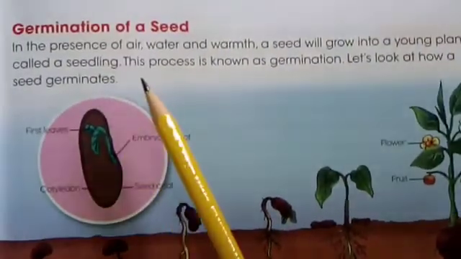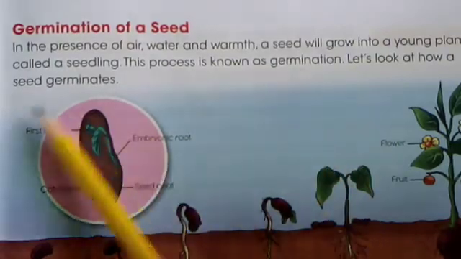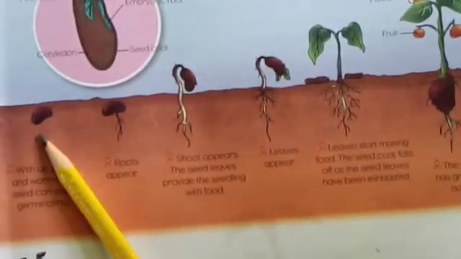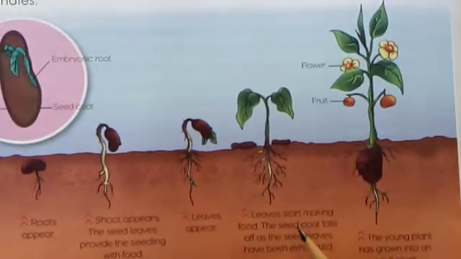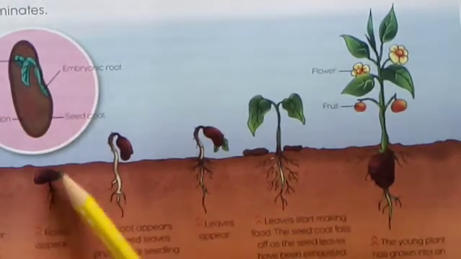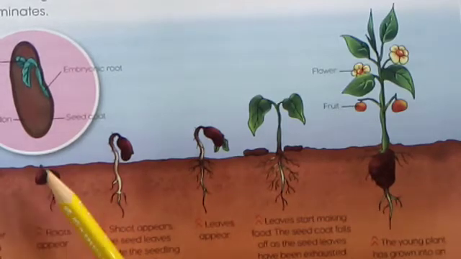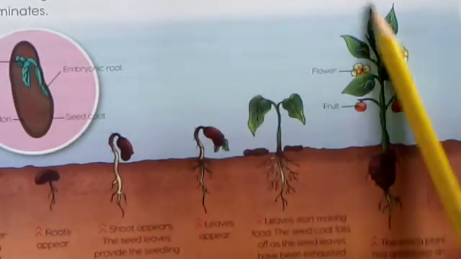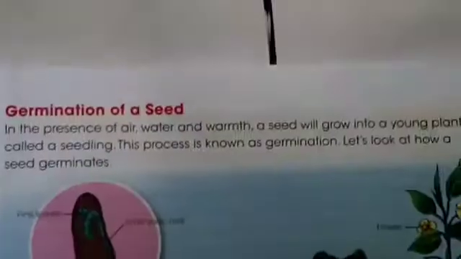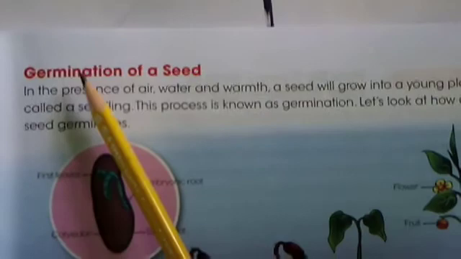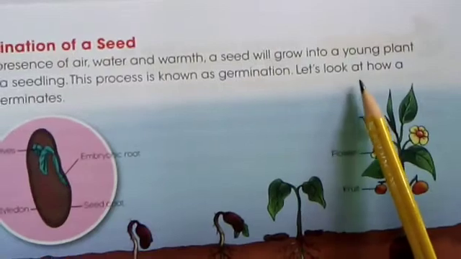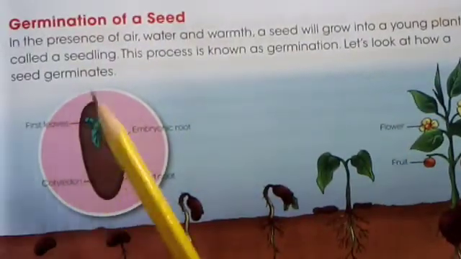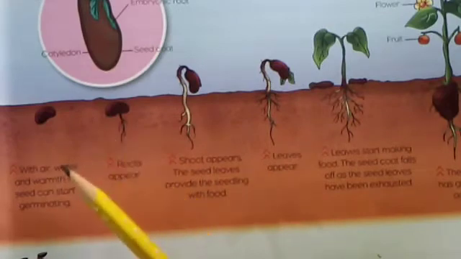So students, this process is known as germination. This process in which a seed grows from a small seed to the adult plant is called germination. So students, remember this definition. Let's look at how a seed germinates. Here is the picture in which the seed germination occurs.